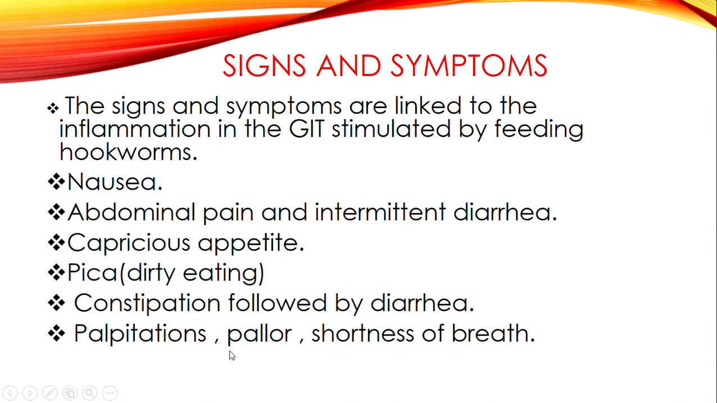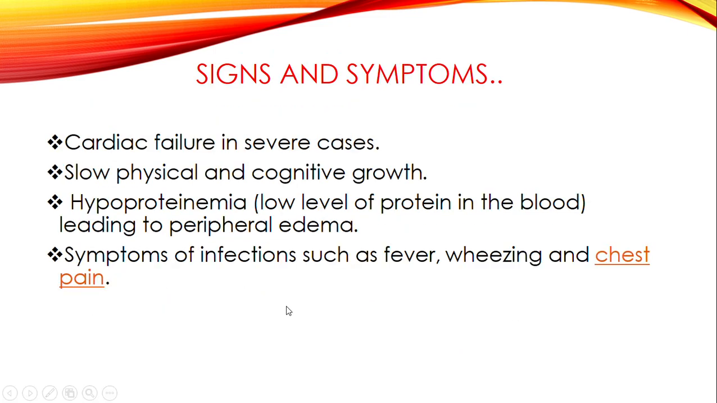So palpitations and pallor will come about due to the iron deficiency anemia that this child is having. Pallor is because of anemia. Shortness of breath is because of anemia, and also the irritation of the respiratory system due to the presence of the parasites in there. So other signs and symptoms when it becomes chronic include signs of cardiac failure in severe cases, then slow physical and cognitive growth and development, especially in children.